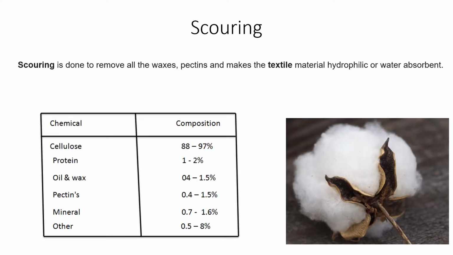Scouring is the process to remove all the impurities that are making our fabric hydrophobic. In other words, we want to get an absorbent fiber that could be dyed, printed, or finished in the subsequent process. On the other hand, the question arises from where these oils and waxes come from. When we look at the chemical composition of cotton, we can see that oils and waxes are naturally present inside these fibers. So the process of removal of these impurities is called scouring.